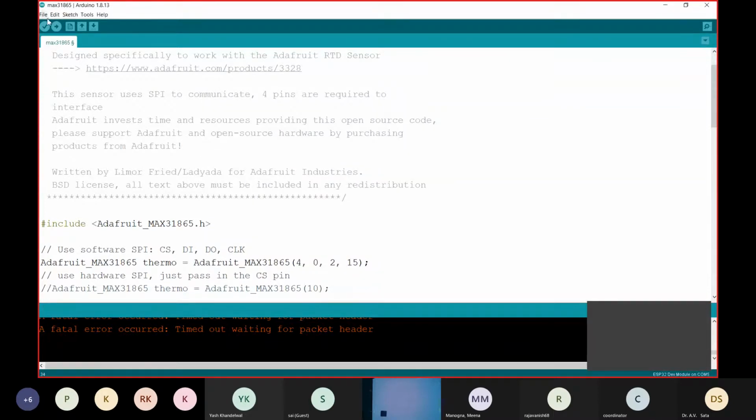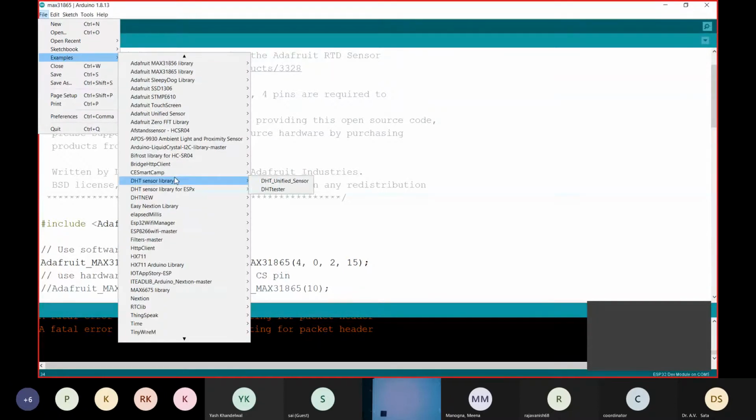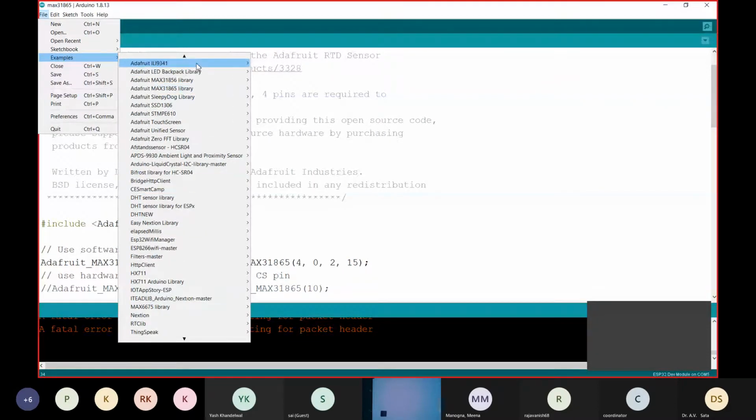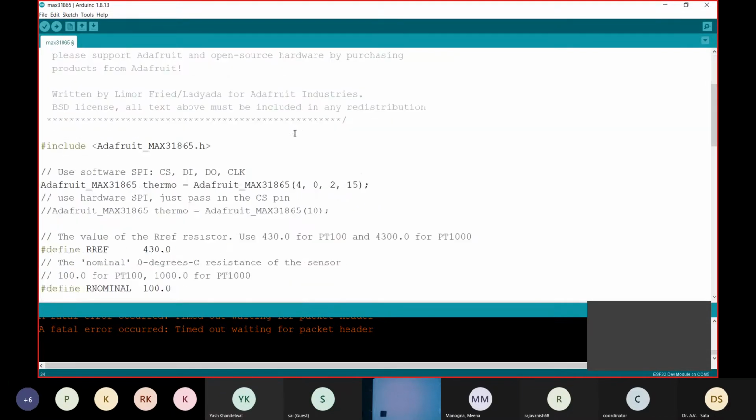Then just open File, Examples, scroll down, and go to the MAX31865 library and open it. From there you can change it according to your own setup. We have two kinds of changes to make in this particular library. First, the pins that we have to connect with; I have defined my pins over here.